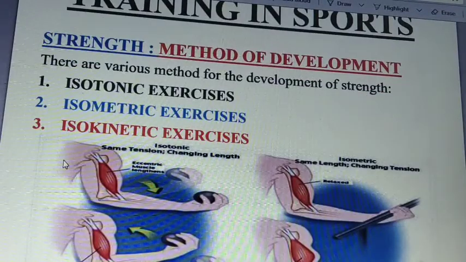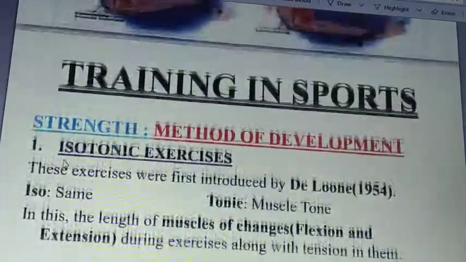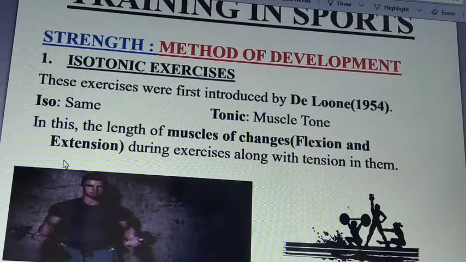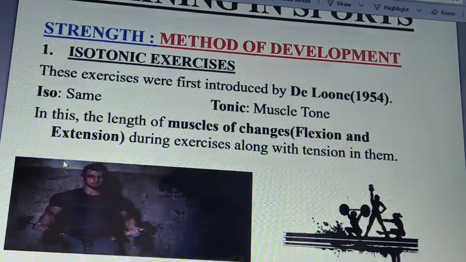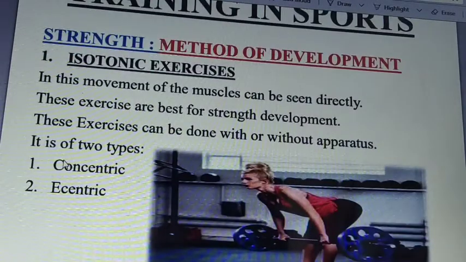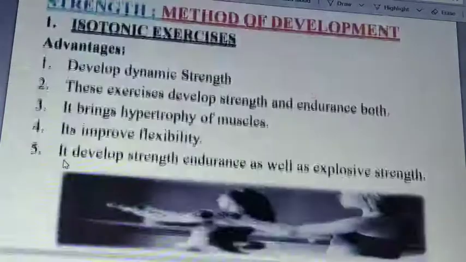As this is the revision part, we need to go a little bit faster. There are three methods of development: isotonic exercise, isometric exercise, and isokinetic exercise. Isotonic exercise was first given by De Lorme in 1954. Iso means same and tonic means muscle length. It has two types, concentric and eccentric.